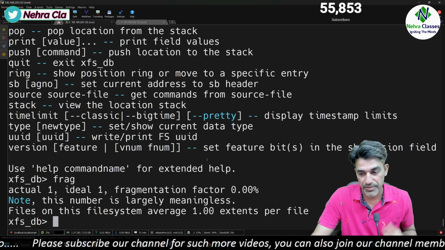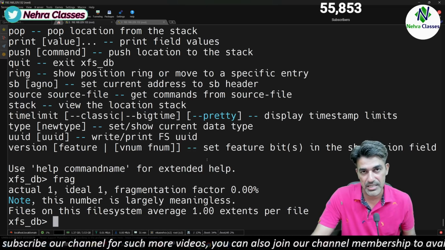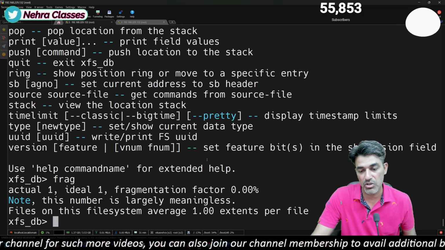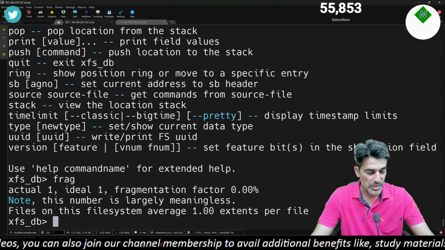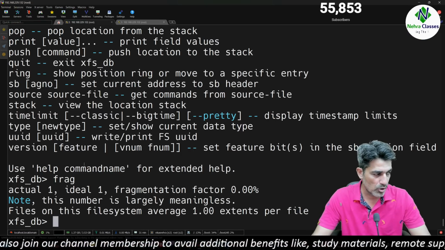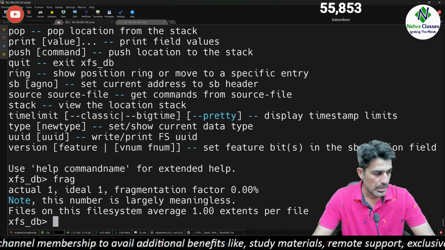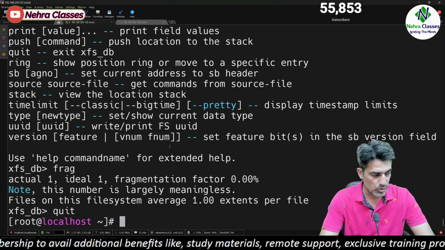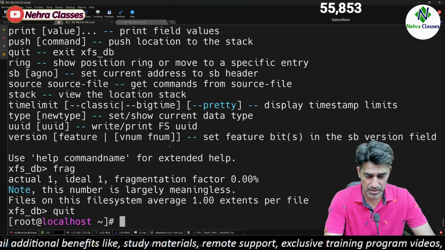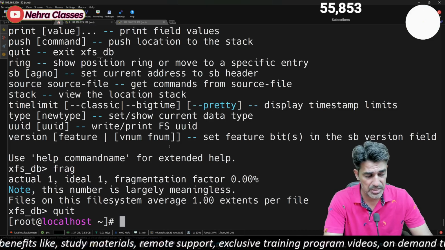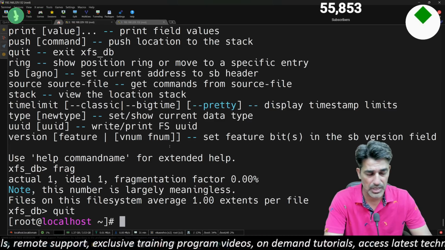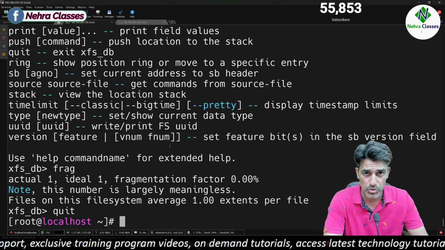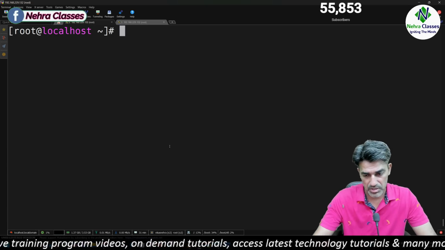Fragmentation here refers to how many extents, that is continuous chunks of disk, are needed to store the files. Similarly, we can use the other options also. And if we want to quit, we can write here quit. But rarely do Linux admins need this utility. So it is of no use. I just wanted to show you, that's why I've shown this command.